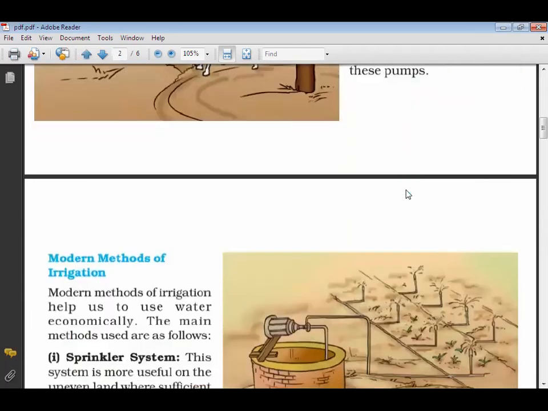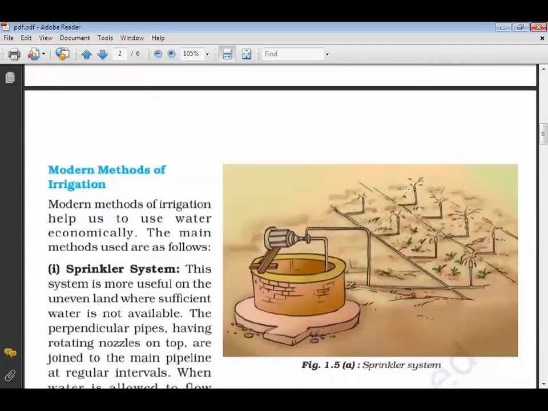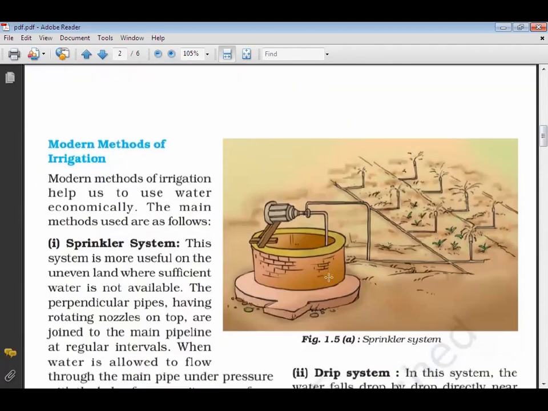Then we had seen modern methods. One is the sprinkler system. The water is drawn through the pump, pipelines are given and sprinklers are there. These are all sprinklers. So water gets uniformly distributed to the entire field. This system is more useful on uneven land where sufficient water is not available.